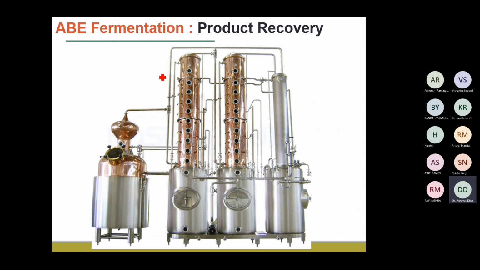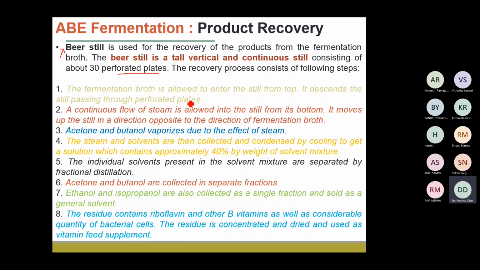So let us look into the diagram of the beer still. Generally they consist of long vertical towers, and here you can see these circular windows. These circular windows consist of perforated plates, where you are heating at different temperatures, and depending upon the compounds in the mixture, they are separated depending upon the temperature range at which they are heated. As it's told, there are around 30 perforated plates.